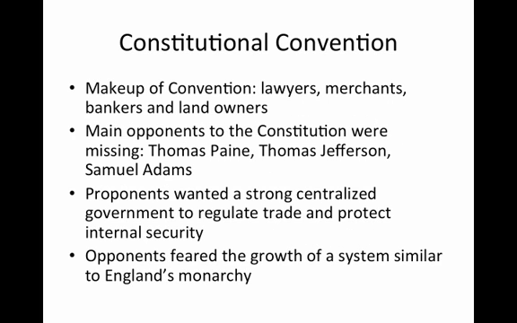The Constitutional Convention. The makeup of the Constitutional Convention included mainly lawyers, merchants, bankers, and large landowners. The main opponents to the Constitution were missing, people like Thomas Paine, Thomas Jefferson, and Samuel Adams. The proponents wanted to have a strong centralized government to regulate trade and protect internal security. However, opponents feared that this type of system would eventually grow into a system similar to England's centralized monarchy.